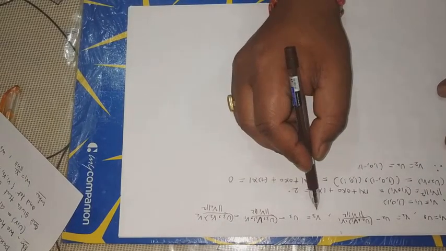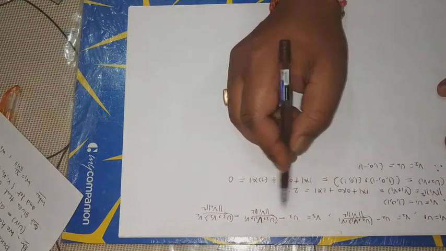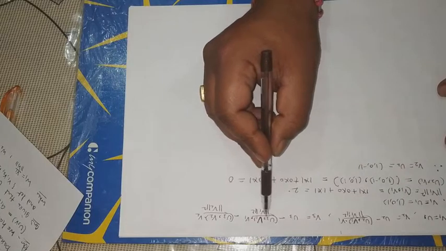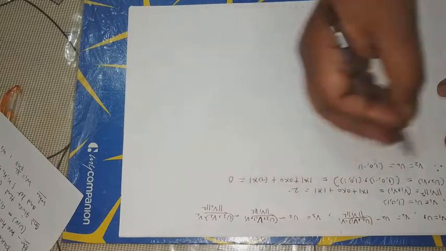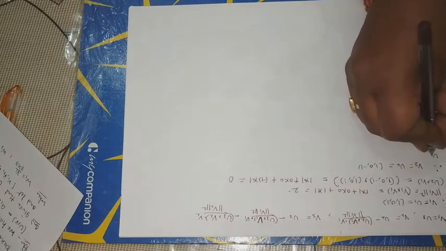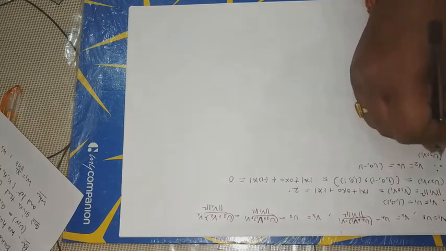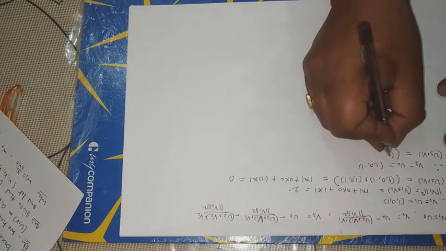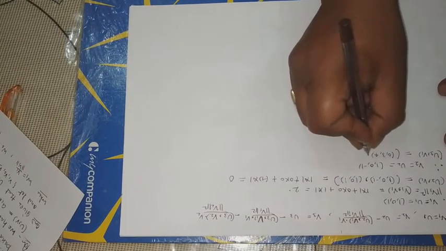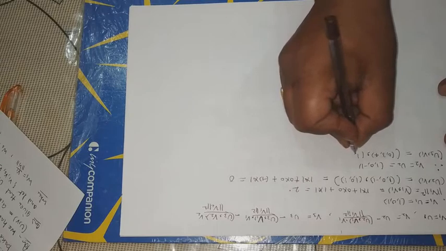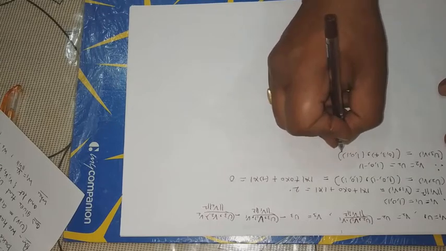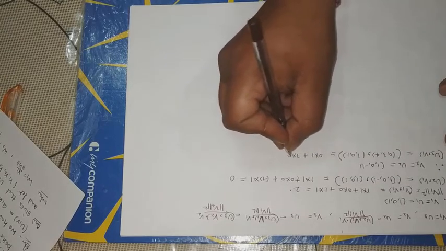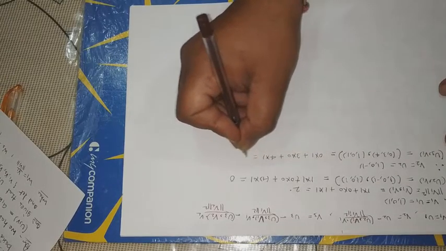Now calculate the value of V3. First we calculate the inner product of U3 V1 and U3 V2. So the value of U3 inner product with V1 is (0, 3, 4) inner product with (1, 0, 1), this is equal to 0 into 1 plus 3 into 0 plus 4 into 1, this is equal to 4.